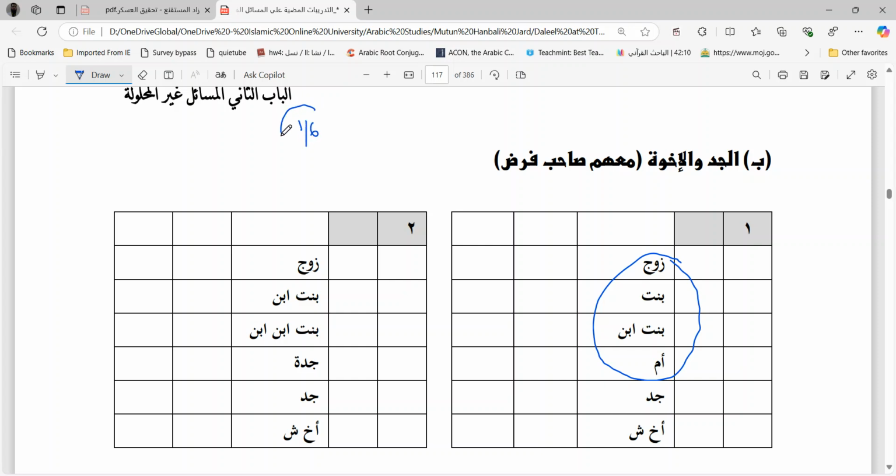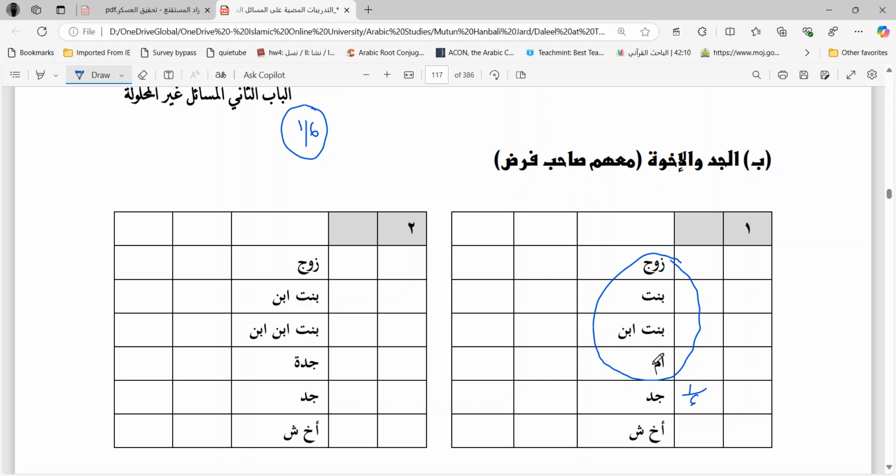You cannot deprive the grandfather of 1/6, meaning the least share the grandfather is going to get is 1/6. The grandfather is never going to be deprived of 1/6. So if these people take all the property, give 1/6 to the grandfather, and the shares of others will get reduced proportionately, so that they give some portion to the grandfather. Their shares will be reduced proportionately in order to give the grandfather his share.